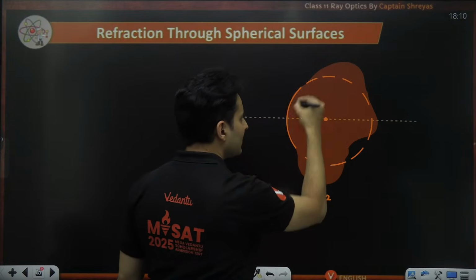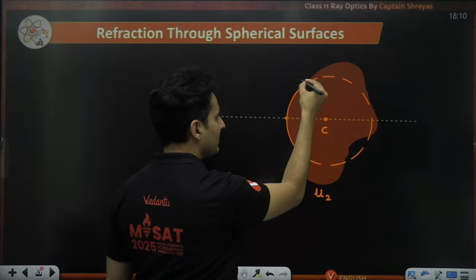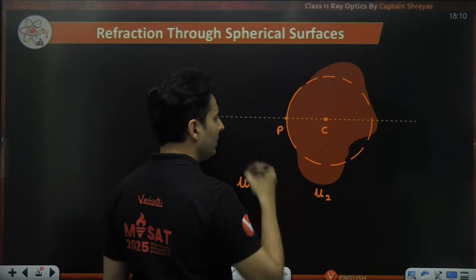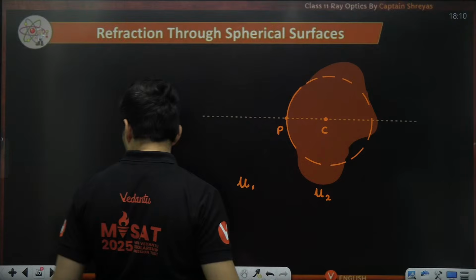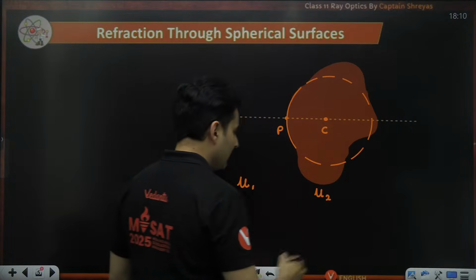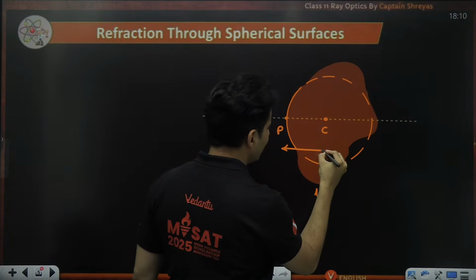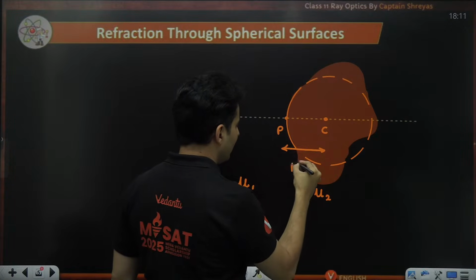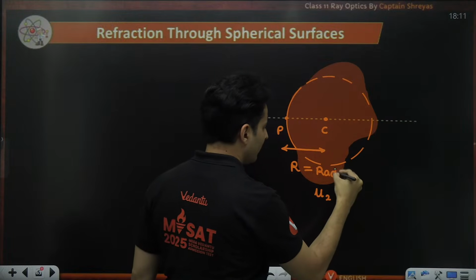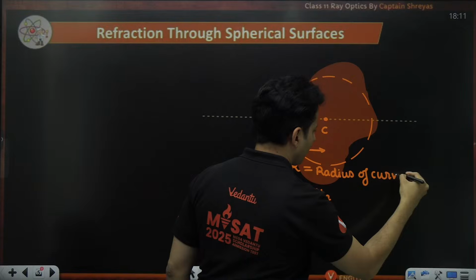This is the center of that imaginary sphere, so center of curvature. This is the center of that curved surface, so it will be the pole. And then I can clearly say that this particular distance which you see from P to C is nothing but R, which is the radius of curvature.